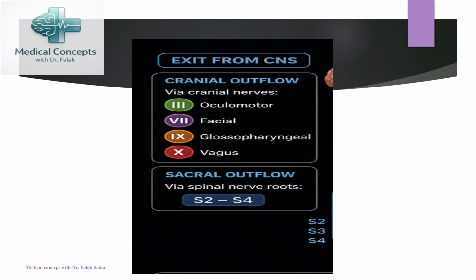Now coming to the parasympathetic nervous system. The parasympathetic nervous system gets its origin from the oculomotor nerve, facial nerve, glossopharyngeal nerve and vagus nerve as a cranial outflow, while sacral segment 2 to sacral segment 4 form the sacral outflow.